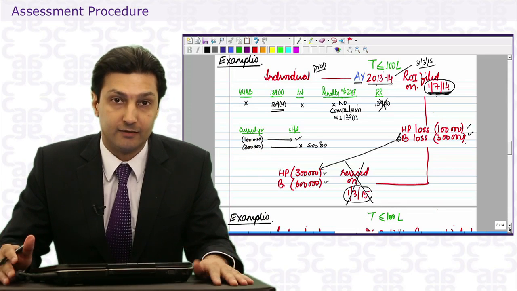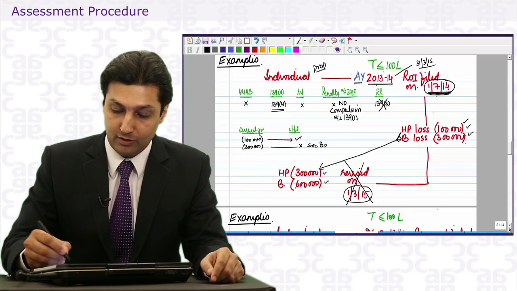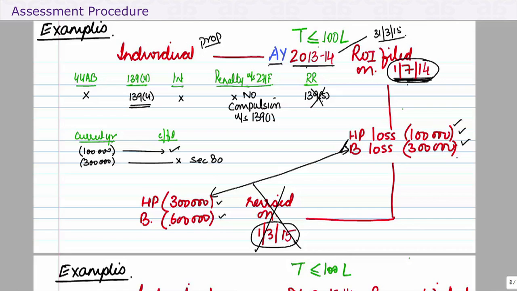But he's filed a return. Now next year the department will only allow 1 lakh to be set off. In case he wants to claim 3 lakhs, he'll have to go under section 154 to get this rectified. And of course we shall discuss that later. But at the moment, without that, he can only carry forward 1 lakh.